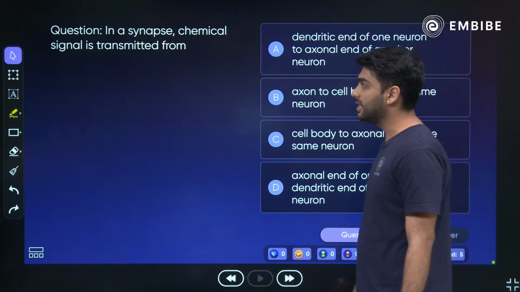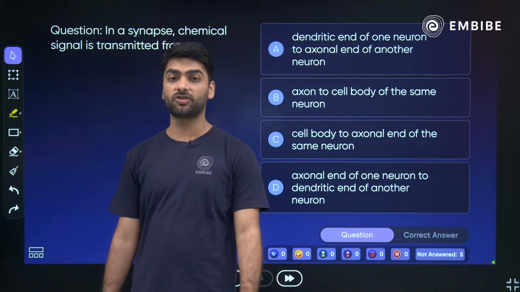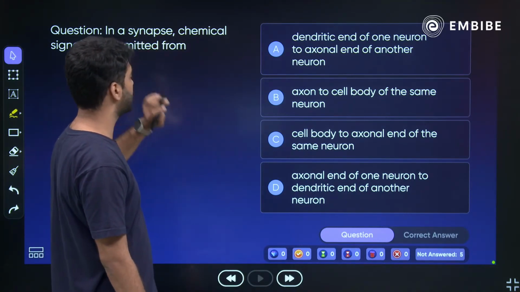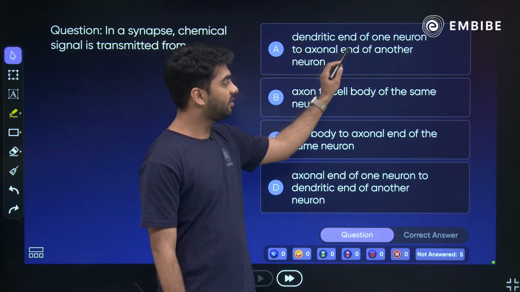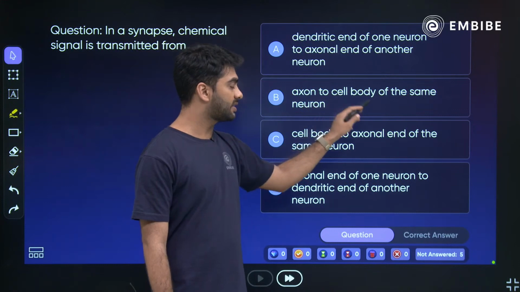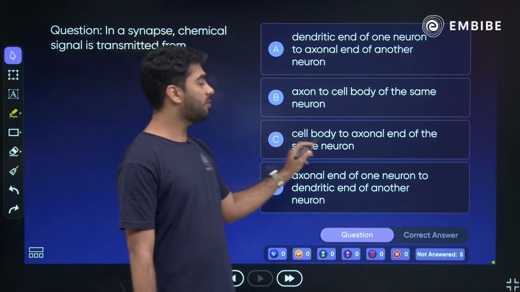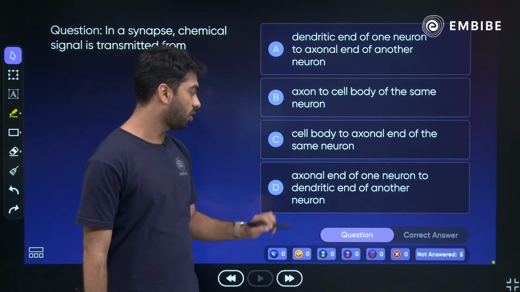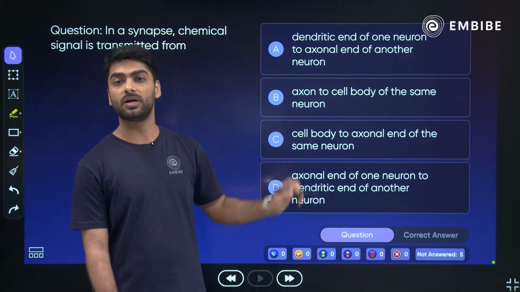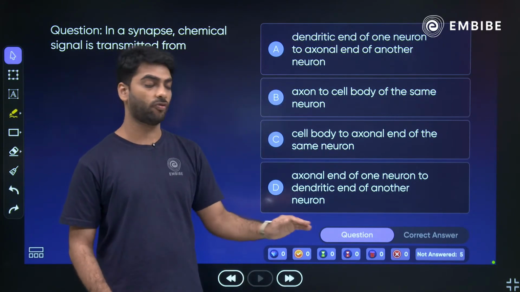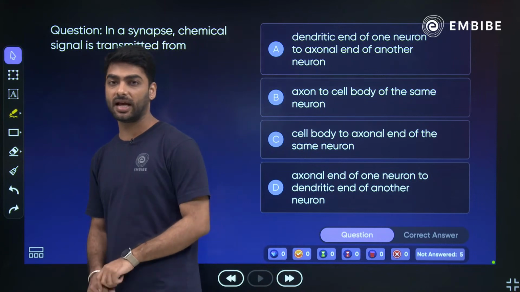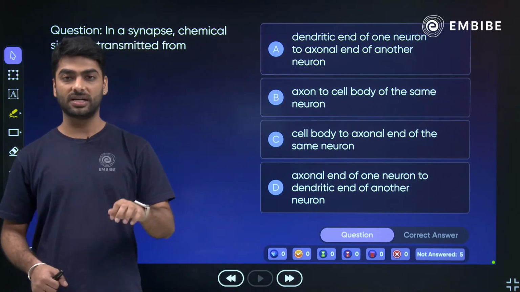Next, in a synapse the chemical signal is transferred from, ये बहुत easy है. ठीक है. In a synapse the chemical signal is transferred from dendritic end of one neuron to the axonal end of other neuron, axon to the cell body of the same neuron, cell body to axonal end of the same neuron, axonal end of one neuron to the dendritic end of other neuron. How is it transferred? What do you think? A, B, C or D? Think and answer. Don't be in a hurry. Chaliye, I'll give you 30 seconds.